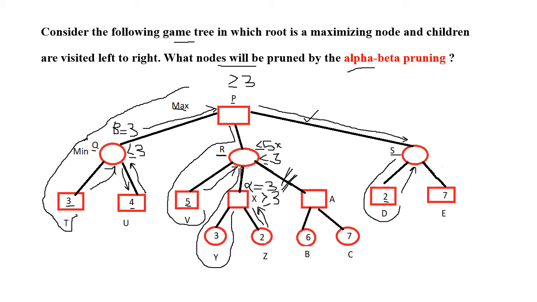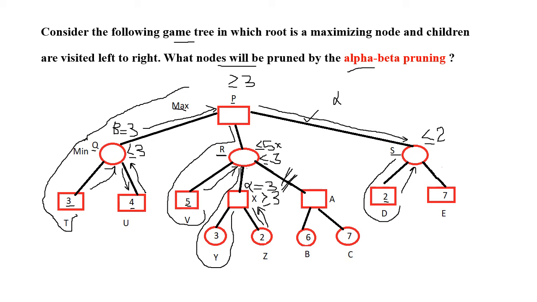As this is a min player, it can give a value less than or equal to 2. But here P is expecting a value greater than or equal to 3. S can give only a value equal to 2 or less than 2. So P never wants to go path S.